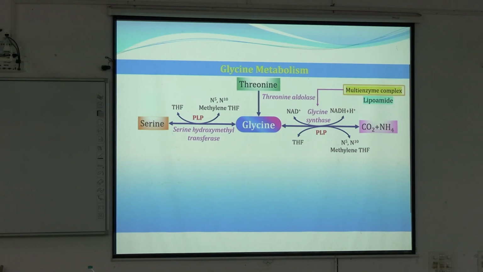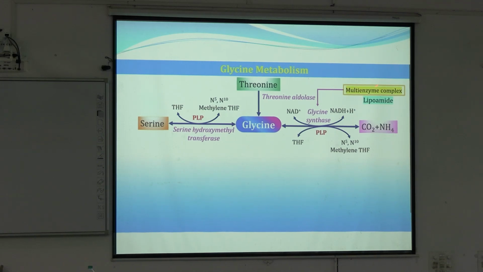The glycine synthase needs oxidative cleavage, or oxidative addition. So here NADH is used, and for the transfer of the methylene group, tetrahydrofolate acts as the cofactor.